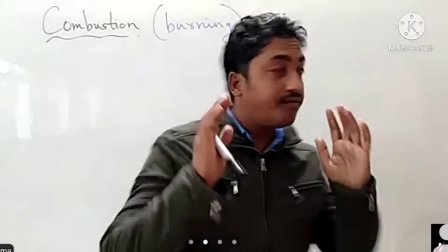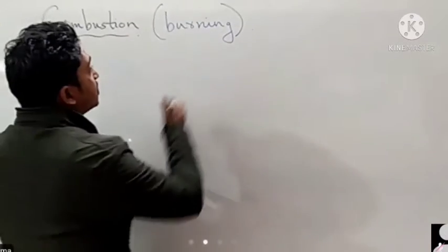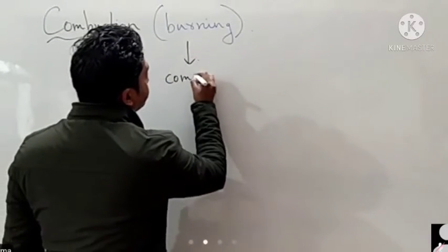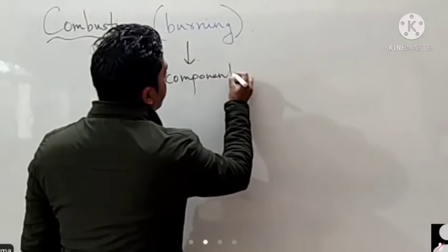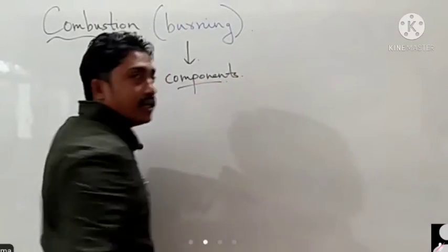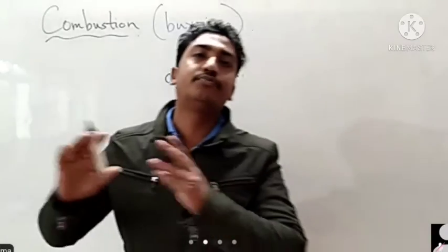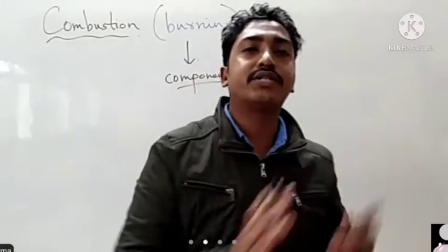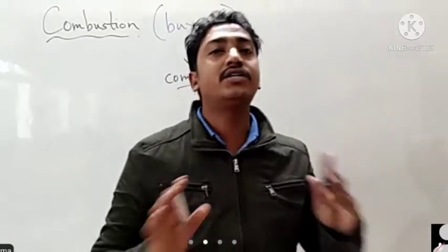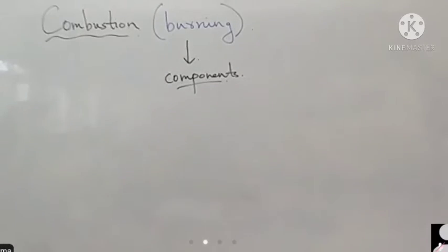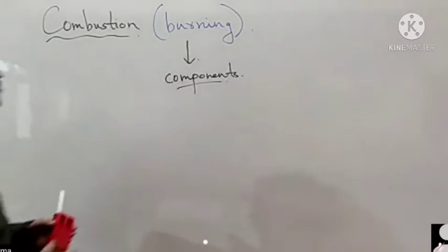That means for burning, various components are required. It's not only that one substance is needed. So we are going to talk about all these components.